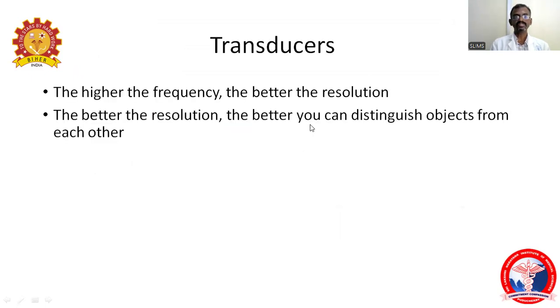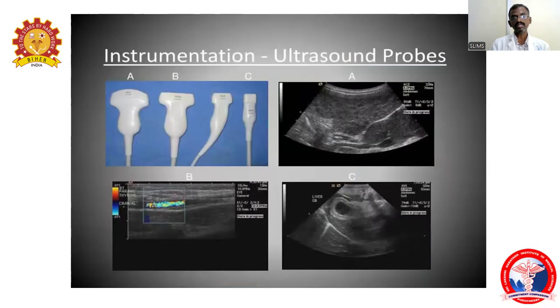So what are the transducers? The higher the frequency, the better the resolution. Normally medical transducers will have 1 to 15 megahertz. So the higher the frequency we use, the better the resolution. The better the resolution, the better you can distinguish or define the objects from each other.